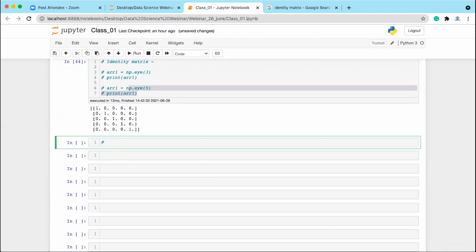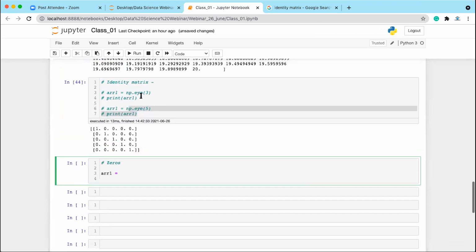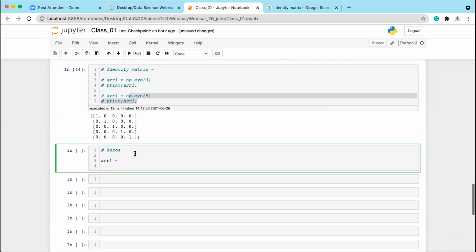There is also the concept of a zeros matrix. If you want to create an array where all the elements are zeros, you can write array1 is equal to np.zeros. Remember, eye is a method in NumPy which creates the identity matrix, while using zeros you can create an array where all the elements are 0. But in this case you have to pass the number of rows and columns.